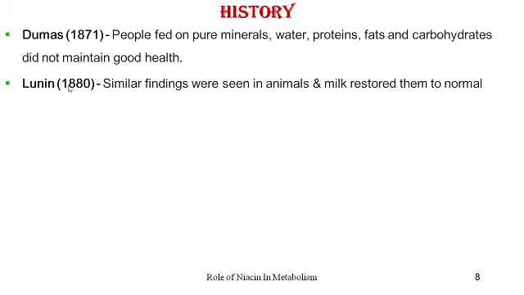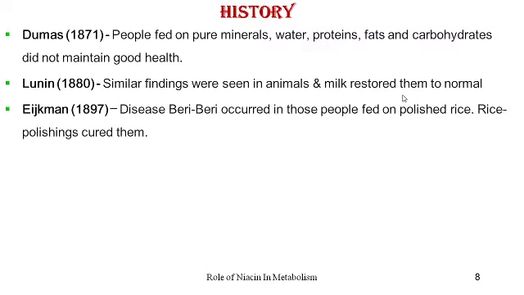Then, followed by him, came Leonin with similar findings which he saw in animals. But then he had one more observation to add, which was that he found that this ill health was restored when they were fed with milk. So, ingestion of milk restored them back to normal.